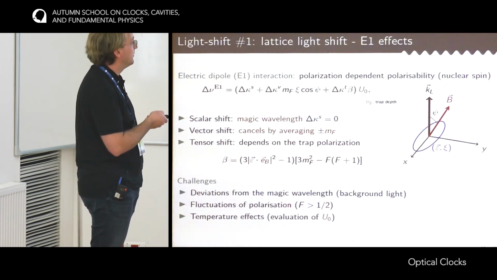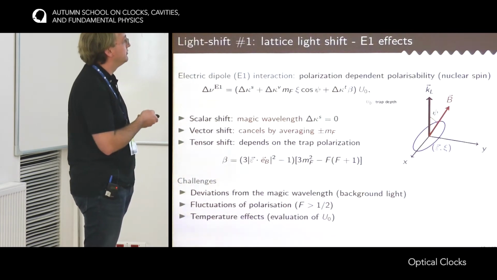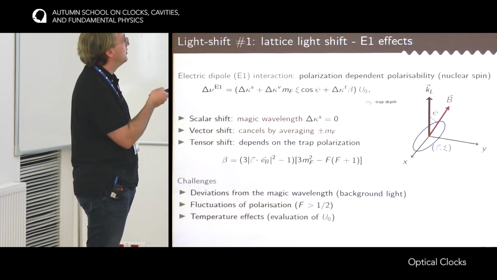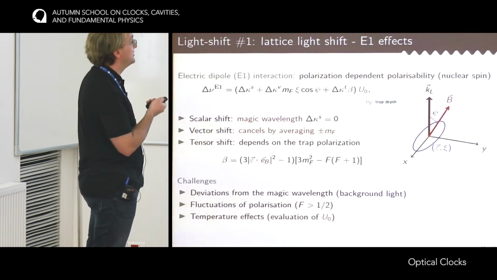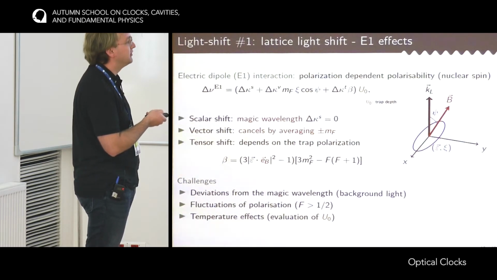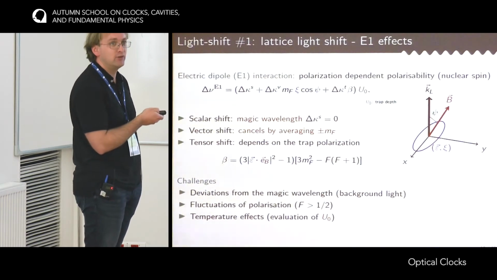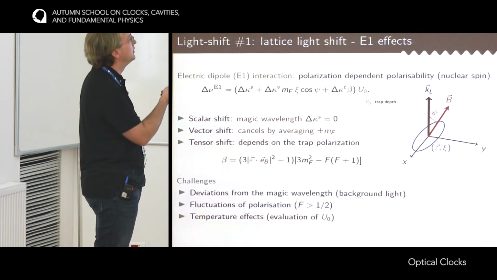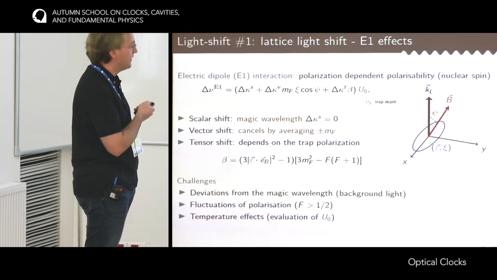Then you can face fluctuation of the polarization of the optical lattice. The magic wavelength that you have to choose depends on the polarization. If the polarization changes, then the E1 shift changes. This is true only for species that have a nuclear spin larger than 1/2, because if the nuclear spin is 1/2, the case for ytterbium and mercury, for instance, there is no tensor shift.